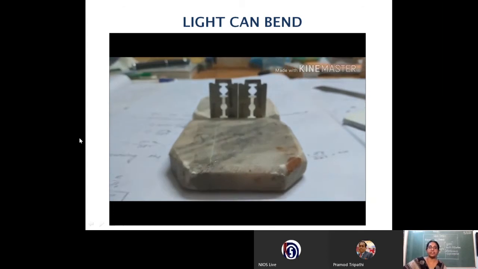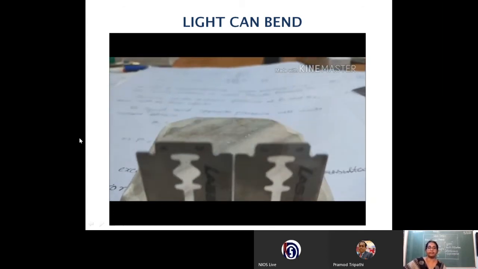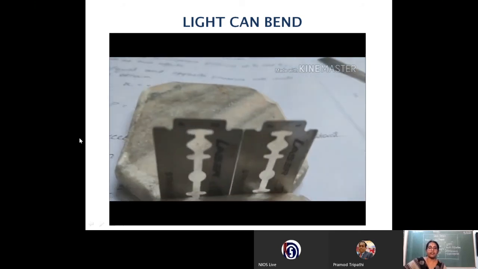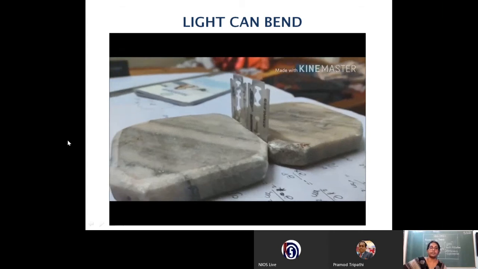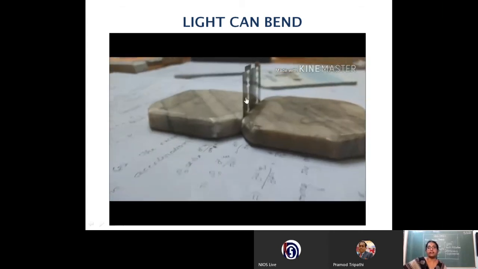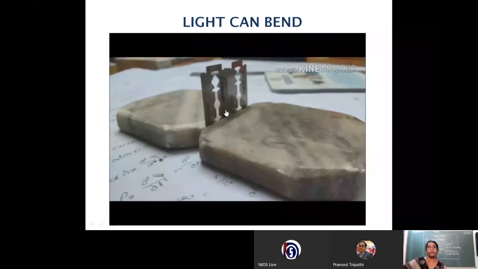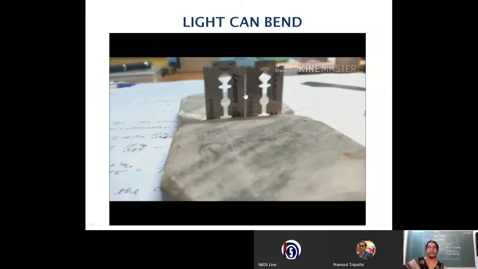Observe this activity. Take two razor blades. One is kept parallel to the other, very close to each other. There is a very wide gap in the blade that you can see, and the gap between the blades is very narrow.